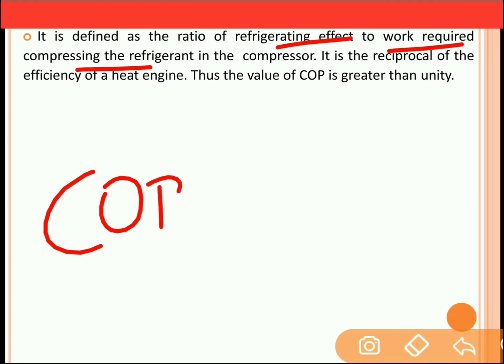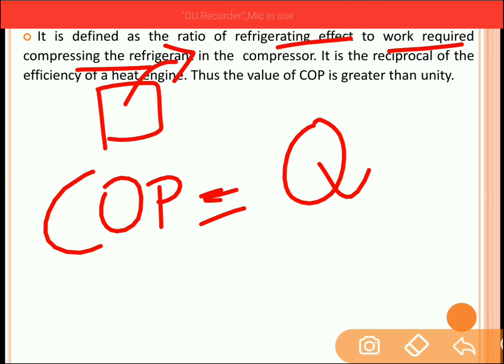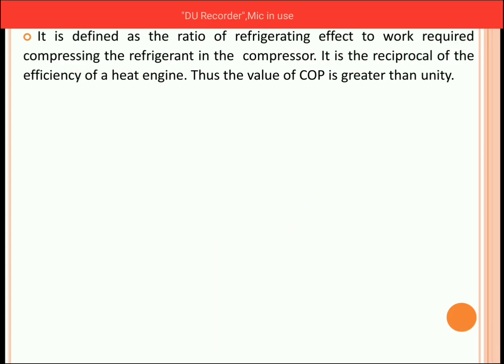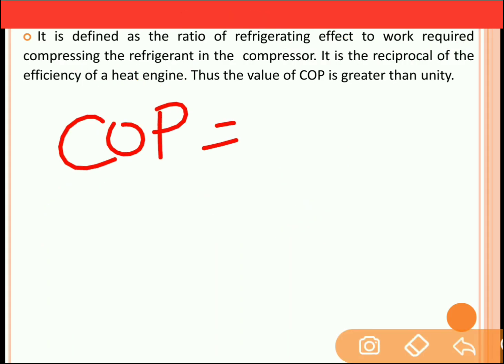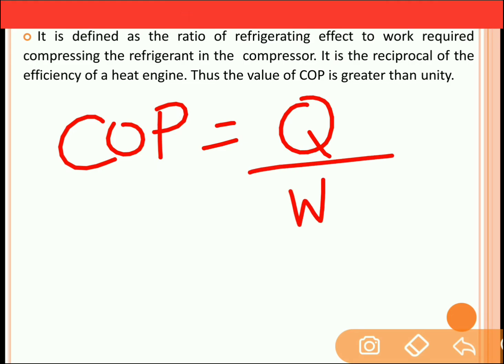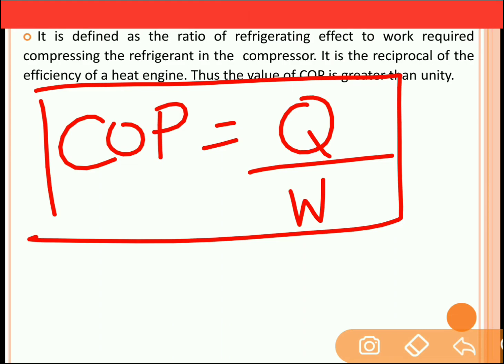So COP can be written as refrigeration effect. Refrigeration effect can be represented as the amount of heat which is to be removed from the space. So Q is the heat which is to be removed from the space, and W is the work which is required to transfer the heat from the low temperature body to the high temperature body. So the formula for COP is the heat which is to be removed from the space which is to be cooled upon work which is required to transfer the heat from the low temperature body to the high temperature body. This formula is very important to measure the performance of refrigerator. Now the value of COP will always be greater than 1.